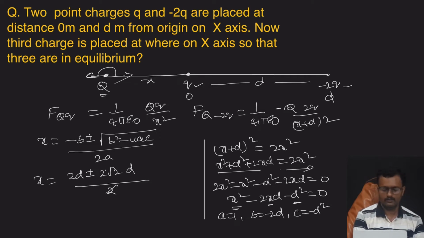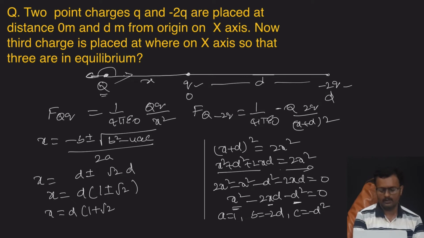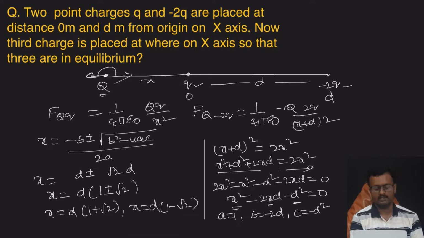See, 2 cancel, so we get d plus or minus root 2d. So x is equal to, suppose d is common, d into 1 plus or minus root 2. So one of the answers is x is equal to d into 1 plus root 2, the other one is x is equal to d into 1 minus root 2. So which answer is correct?